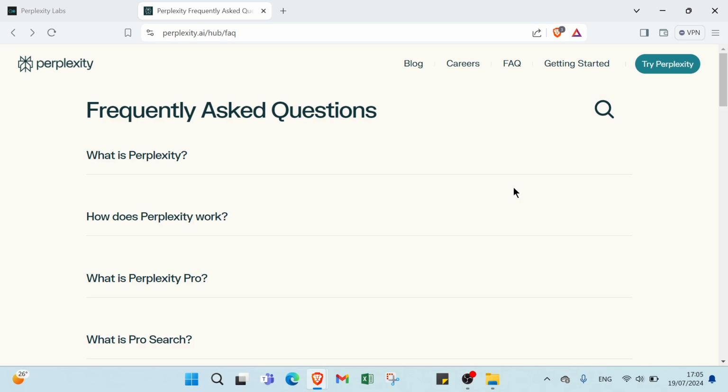The third one, we have affiliate marketing. It's another excellent way to make money with Perplexity. Here is how it works. Join an affiliate program. Sign up for Perplexity's affiliate program if they have one, or promote related products. Then create valuable content: write blog posts, create videos, or use social media to share your affiliate links. Then drive traffic. Use SEO, social media marketing, and email campaigns to drive traffic to your content.